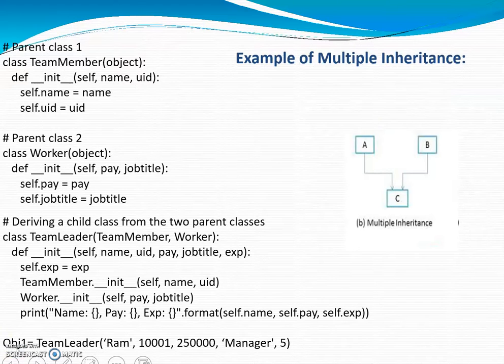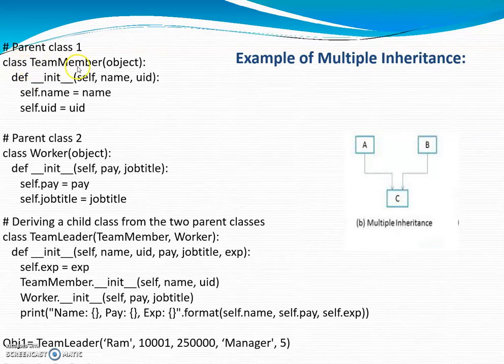Next, we will see an example of multiple inheritance. Multiple inheritance means a single class exhibits or inherits from more than one base class. So here class A is a base class, class B is also a base class, and class C is a derived class which is derived from class A and class B. Means this class C possesses the properties of A as well as class B. So let us see an example.